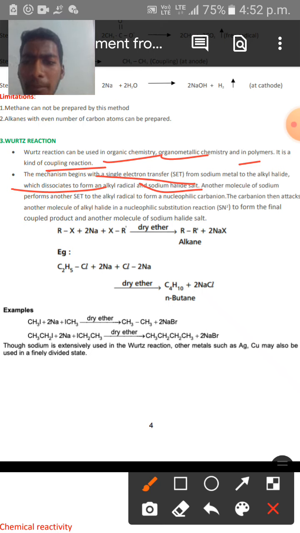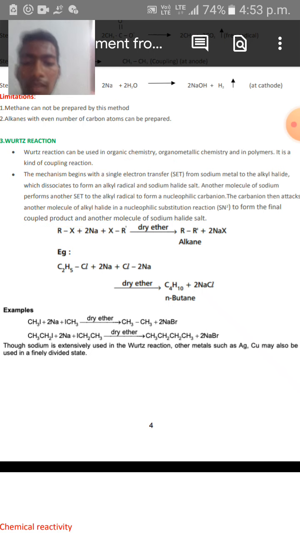Another molecule of sodium performs another single electron transfer to the alkyl radical to form a nucleophilic carbanion, and the carbanion then attacks another molecule of alkyl halide in a nucleophilic substitution reaction, that is an SN2 reaction, to form the final coupled product and another molecule of sodium halide salt. And this is the actual mechanism involved in the Wurtz reaction.